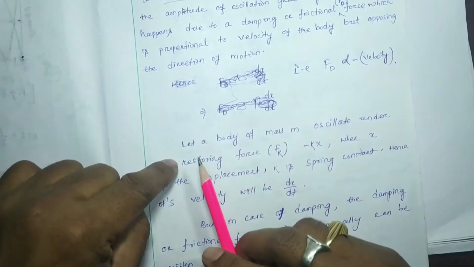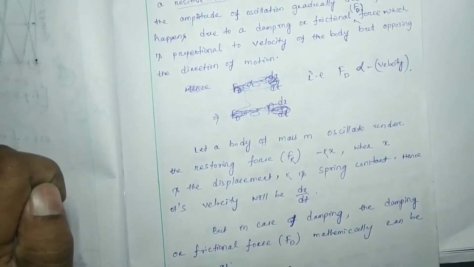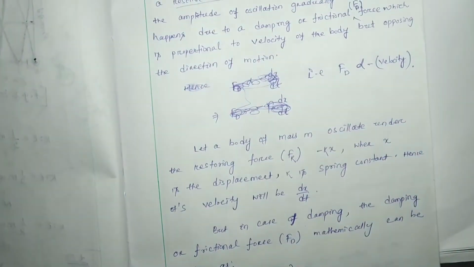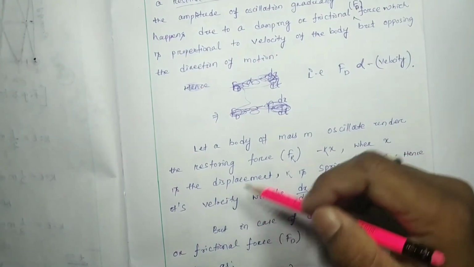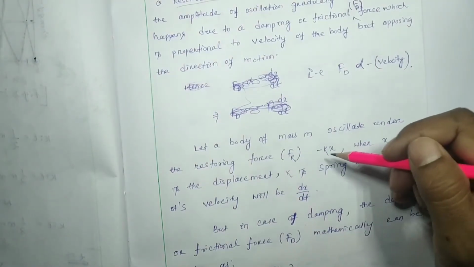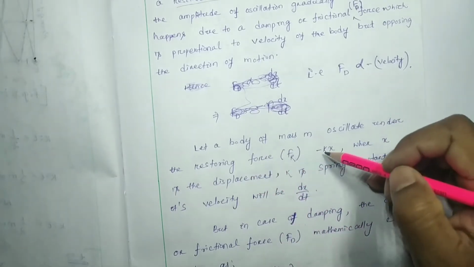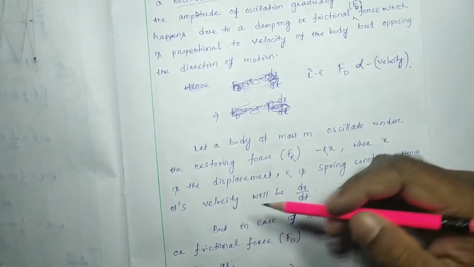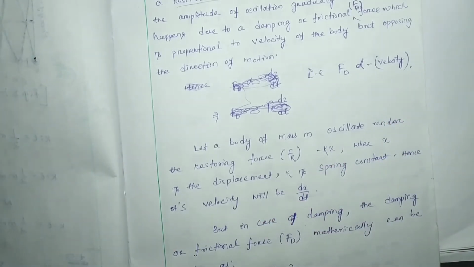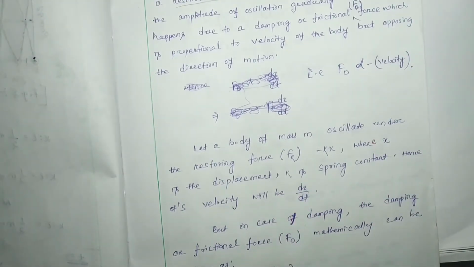Let a body of mass m oscillate under the restoring force Fr, that is minus kx, where x is the displacement and k is the spring constant.